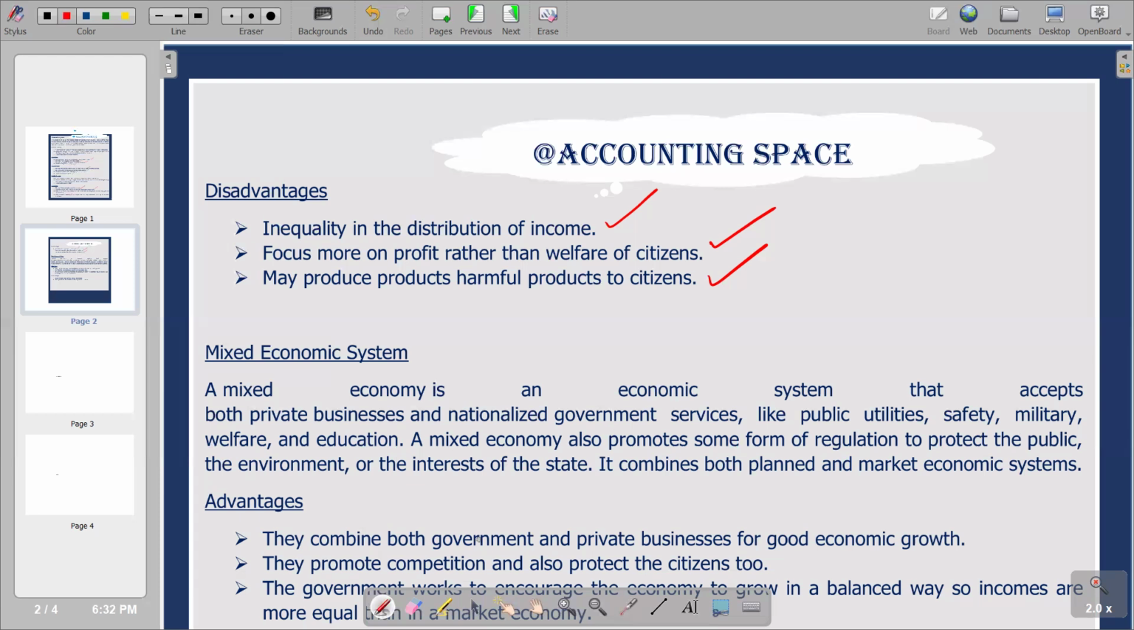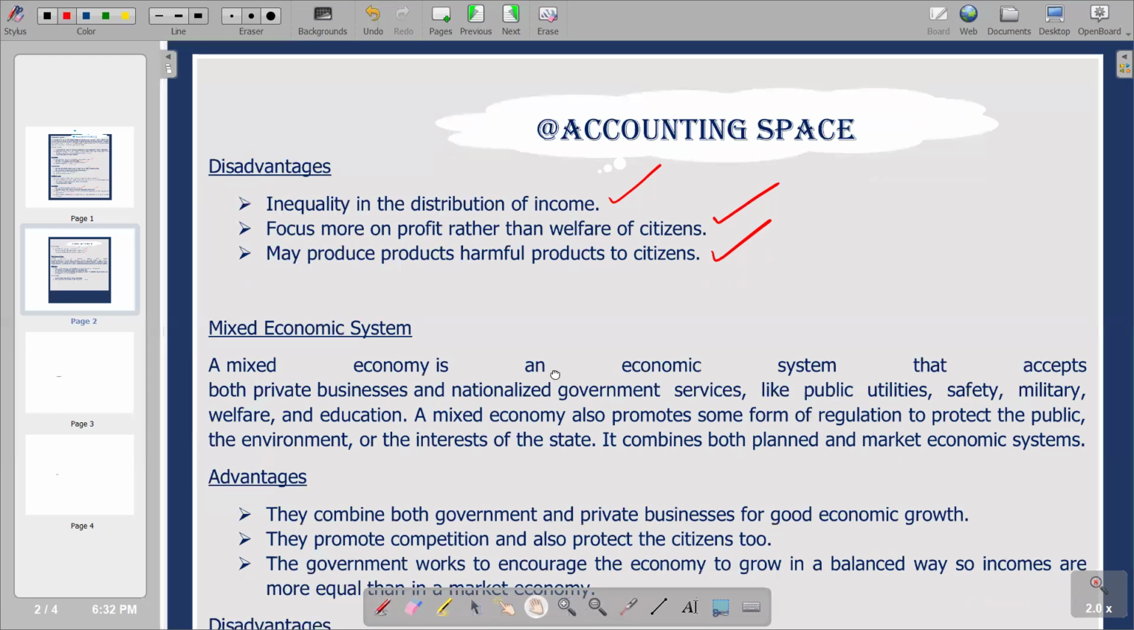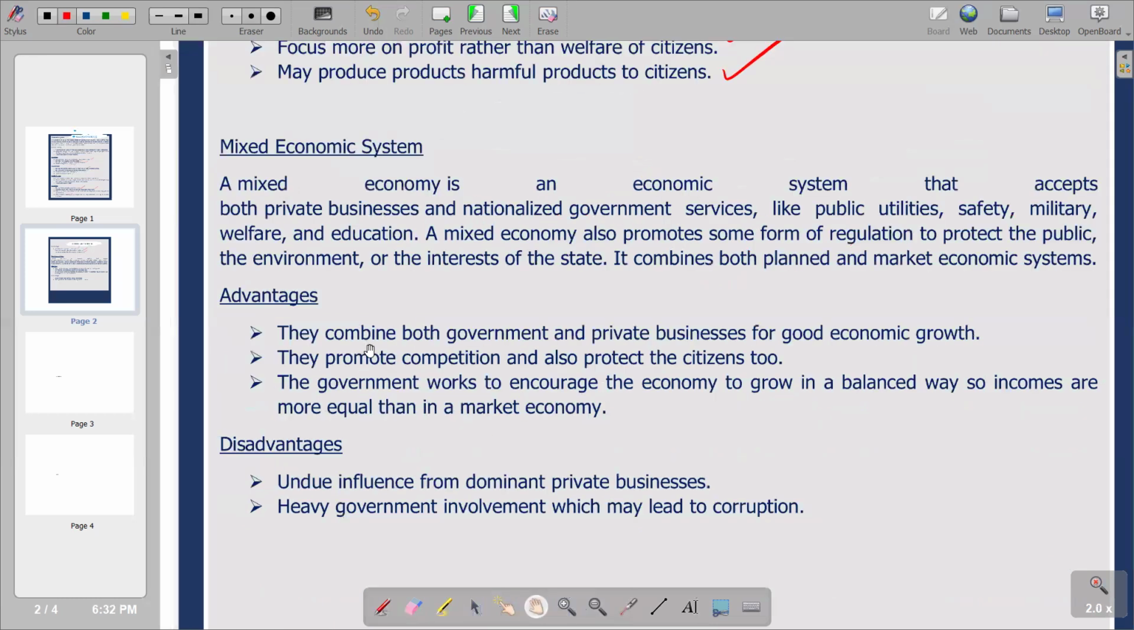So we go to the advantages that we have under mixed economic system, whereby we are saying the first advantage is that they combine both government and private businesses for economic growth. So this is going to enhance economic growth, since we are going to have a combination of government and private business. So that's the first point that we have. The second point is saying they promote competition and also protect the citizens too.